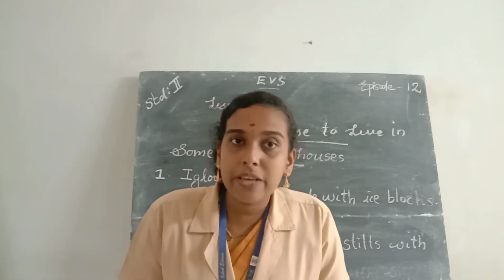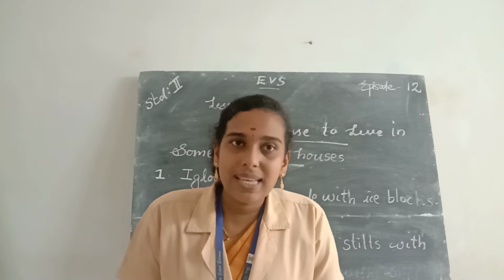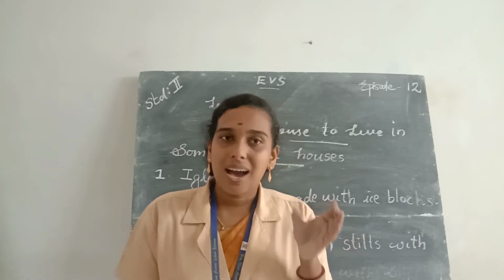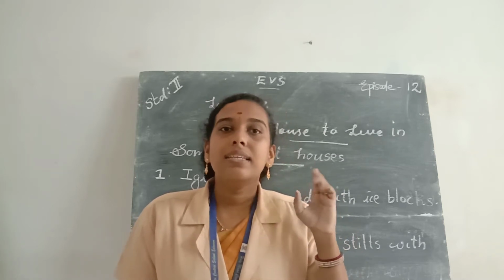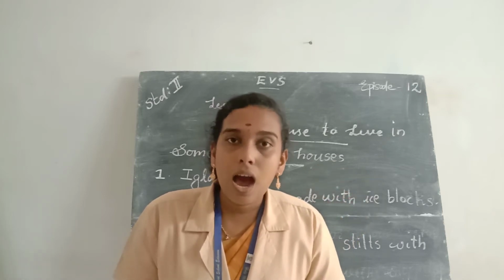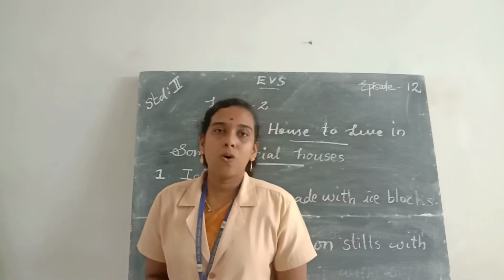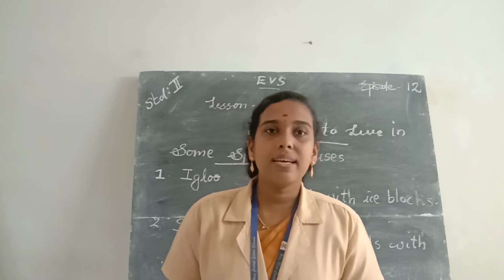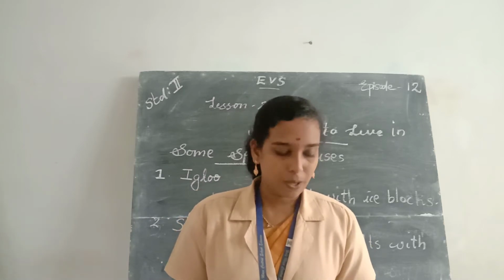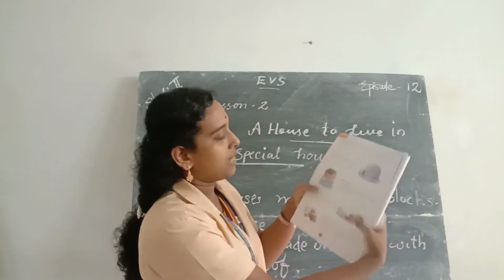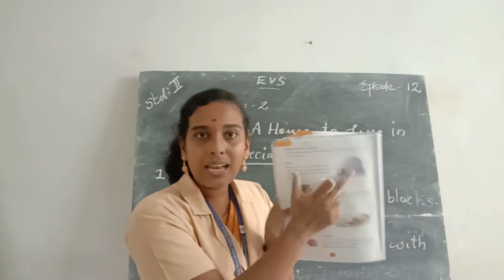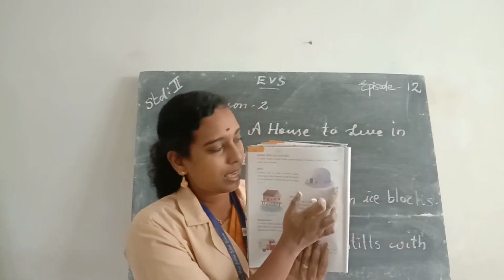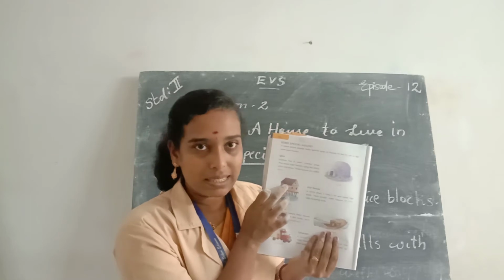So what is the spelling of stilt house? S-T-I-L-T, stilt. H-O-U-S-E, house. So this is an igloo, and this is a stilt house.